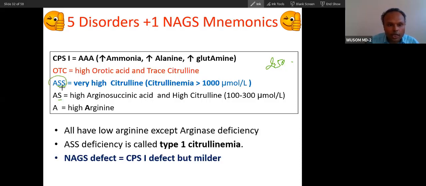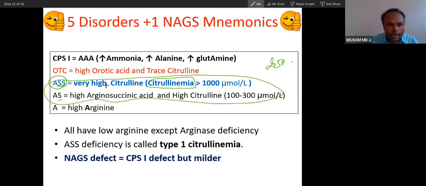In argininosuccinate synthetase deficiency, citrulline is very high, and this argininosuccinate synthetase deficiency is also called citrullinemia, not this. You get that? Because it has only one S. You can remember it with a funny logic. This enzyme has only one S. That is why it has about one third of the citrulline concentration. Because this one has two S's, that's why it will have it. So you will remember this too easily.